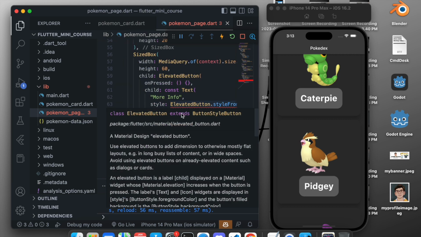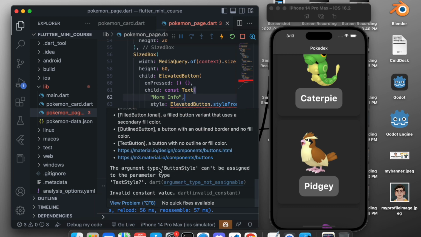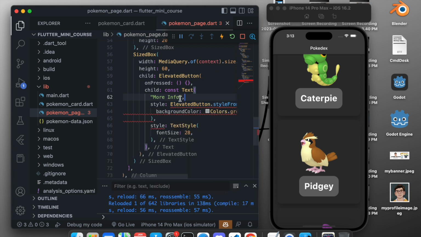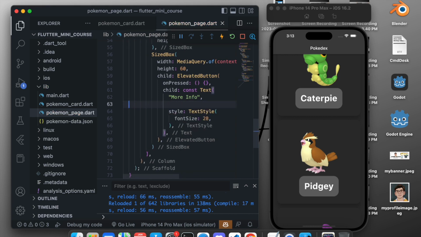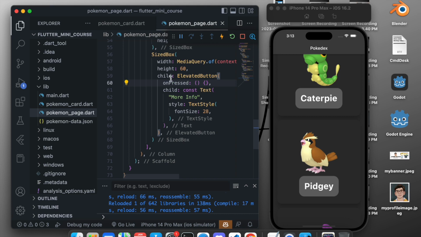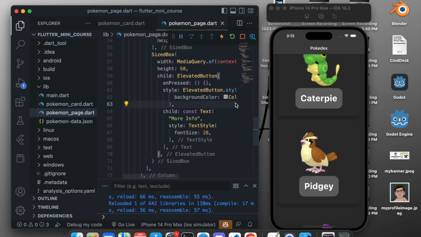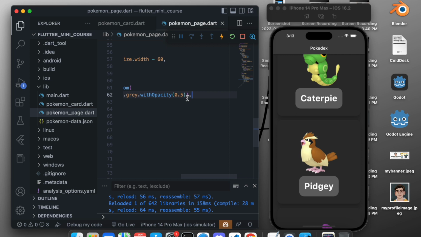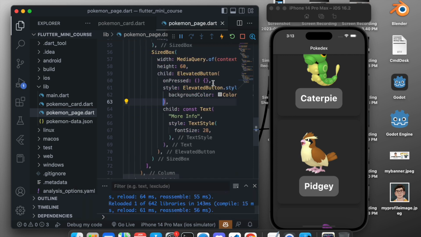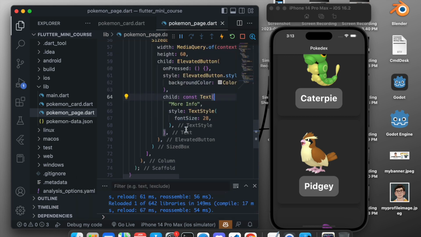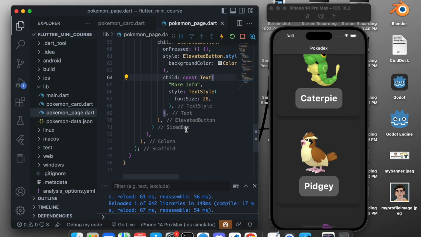So let's see what's the error. After this it says the argument type ButtonStyle can't be assigned to the parameter. Okay, by mistake I added the style to the text, so we will just cut this style from the text and we will paste it after the onPressed. My bad. So this is the button style, so we'll paste it after the onPressed, and this style is for the button and this style is for the text. So after we save this, I think okay, we are done with the styling.